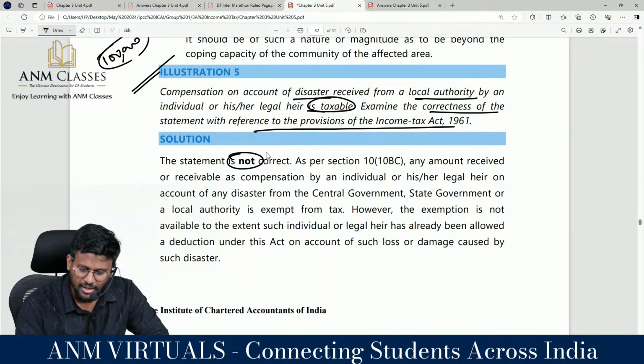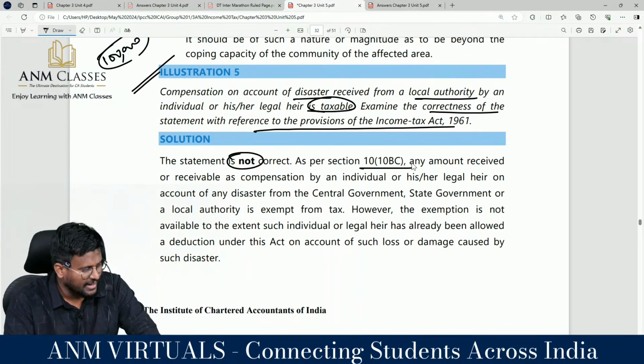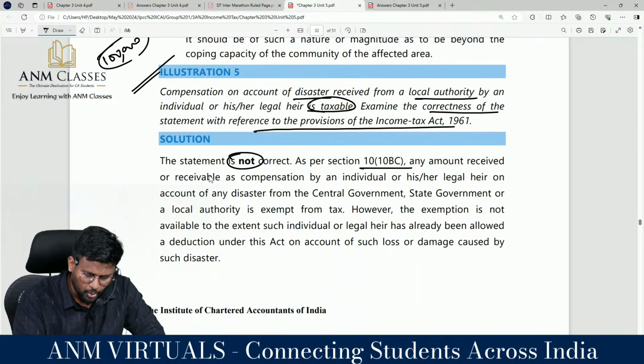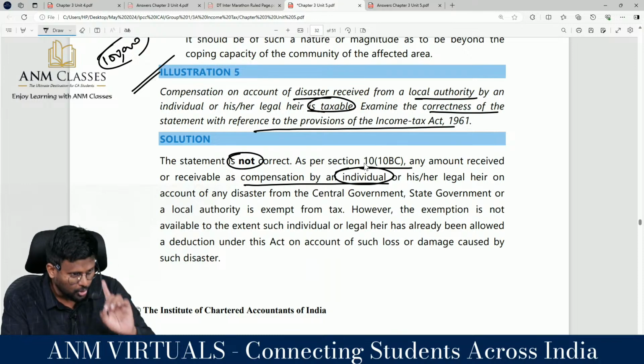This statement is not correct as per 10(10BC). Tell me. Sir, like 10(10) gratuity, 10(10) pension, similarly there is a section 10(10BC): any amount received or receivable as compensation by an individual. That is what is important, sir.